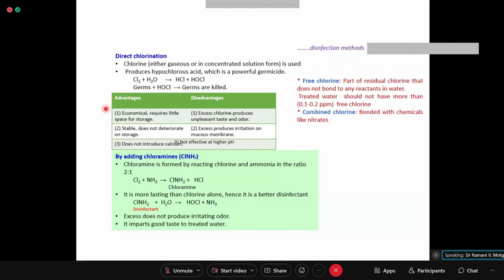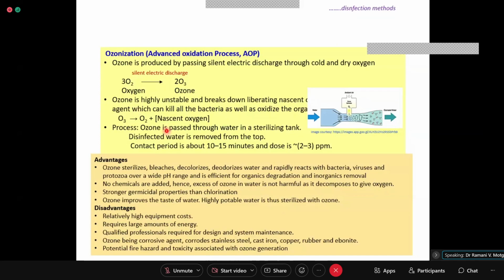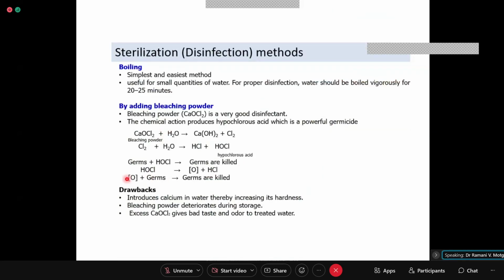Ma'am, HOCl is not harmful for us? HOCl is harmful for health. Hypochlorous acid, I told you it ruptures the cell wall, whether it is a bacterial cell or human cell, any type of cell. The human body contains so many types of cells, right? So ma'am, the water is not drinkable? Due to hypochlorous acid, no, it won't be stable, right? It will immediately lead to formation of nascent oxygen.